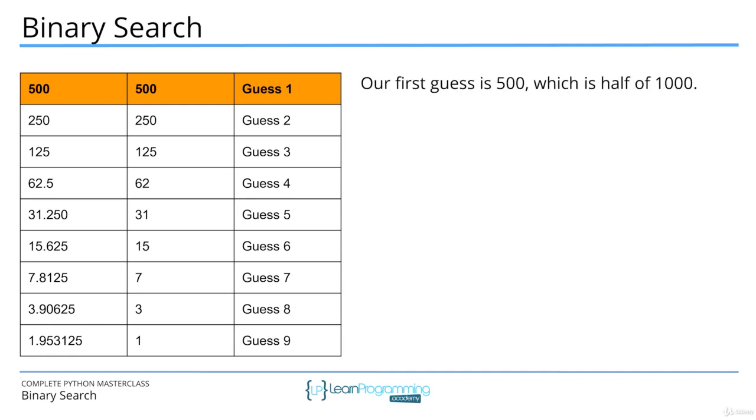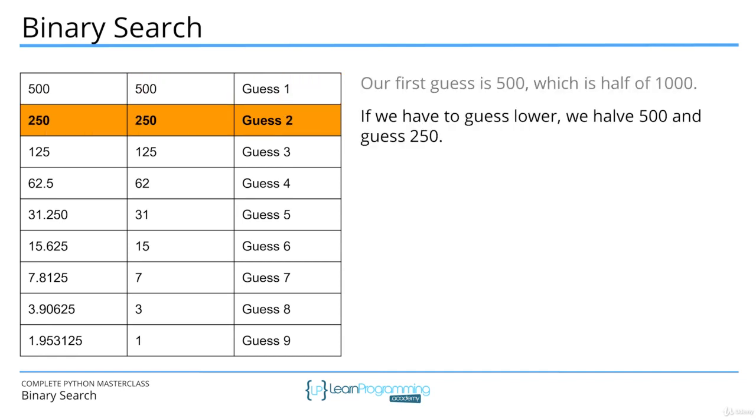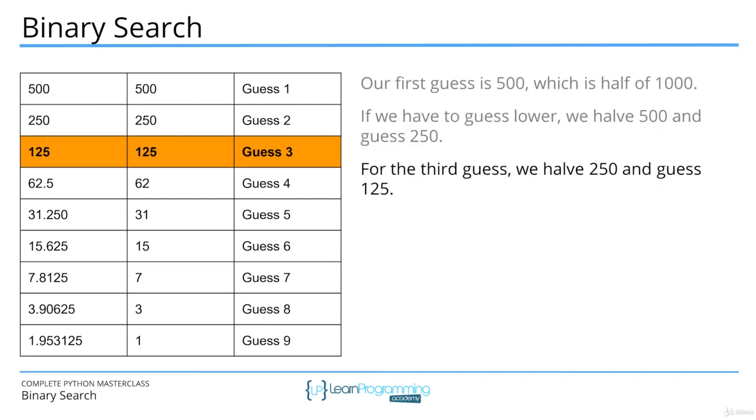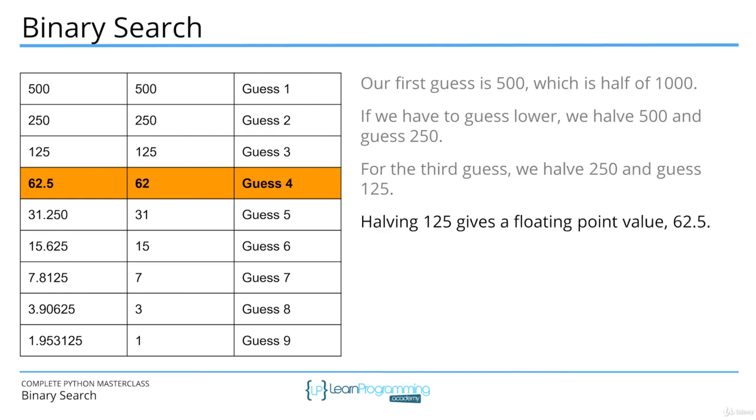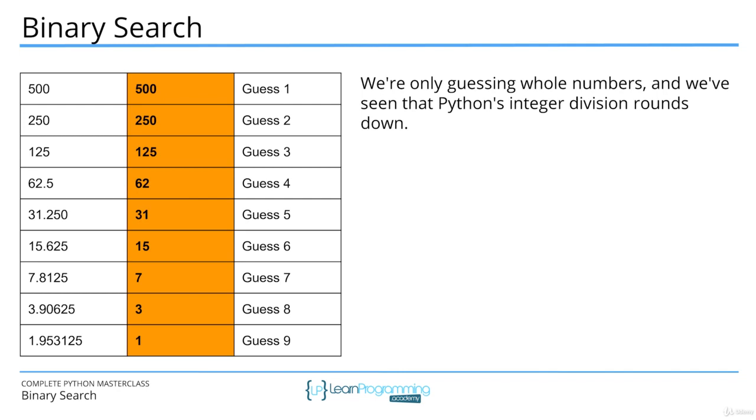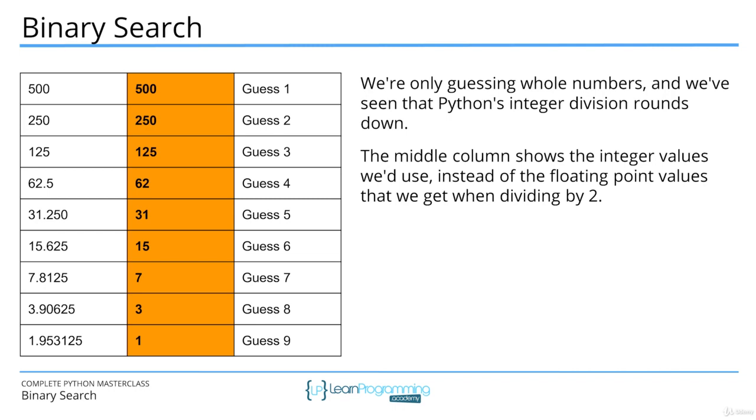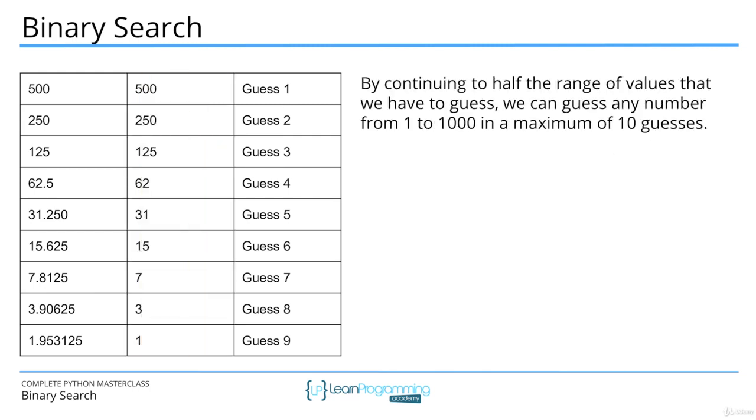So our first guess is 500, which is half of 1000. So if we have to guess lower, we halve 500 and guess 250. For the third guess, we halve 250 and guess 125. Halving 125 gives a floating point value, 62.5. Now we're only guessing whole numbers, and we've seen that Python's integer division rounds down. The middle column shows the integer values we'd use instead of the floating point values that we get when dividing by 2. By continuing to halve the range of values that we have to guess, we can guess any number from 1 to 1000 in a maximum of 10 guesses.